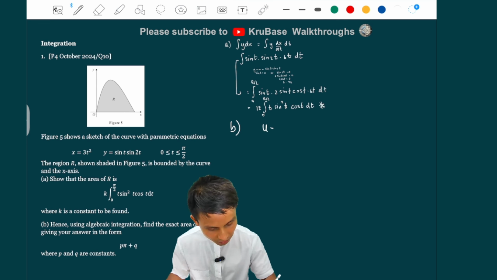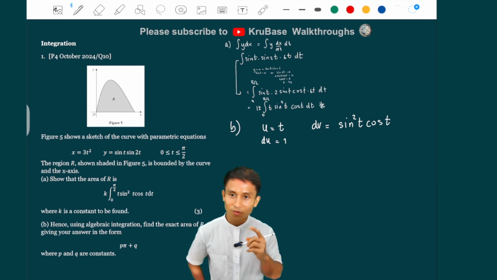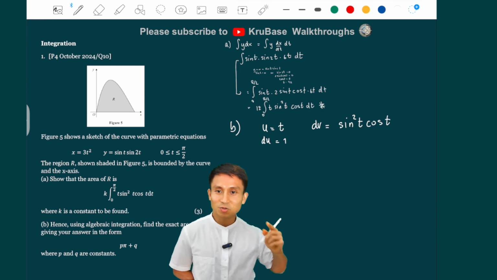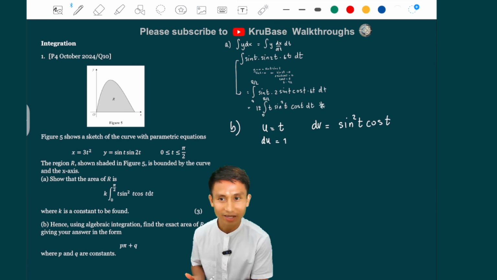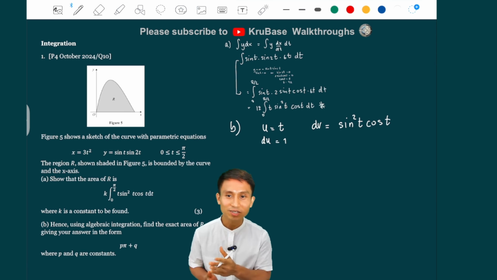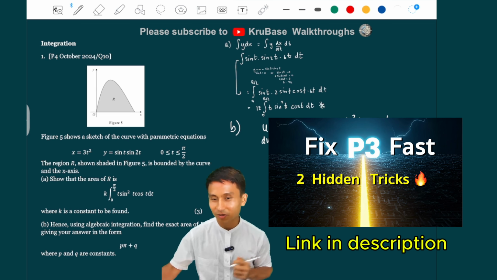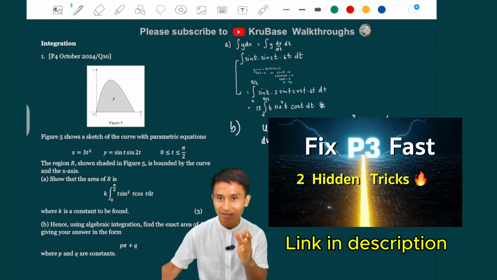So we're going to use by parts. We're going to do u equals t. So du is 1, and dv would be sine squared t cos t. Now the problem is, integrating sine squared t cos t is like another integration question, at least in P3, right? So how do you integrate that quickly without having to do much work? Again, check the video. I taught you how to integrate this easily, using what's called a reverse chain rule technique.